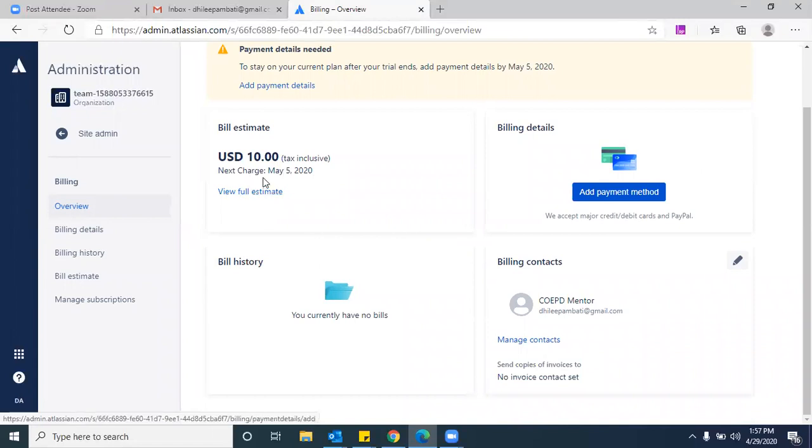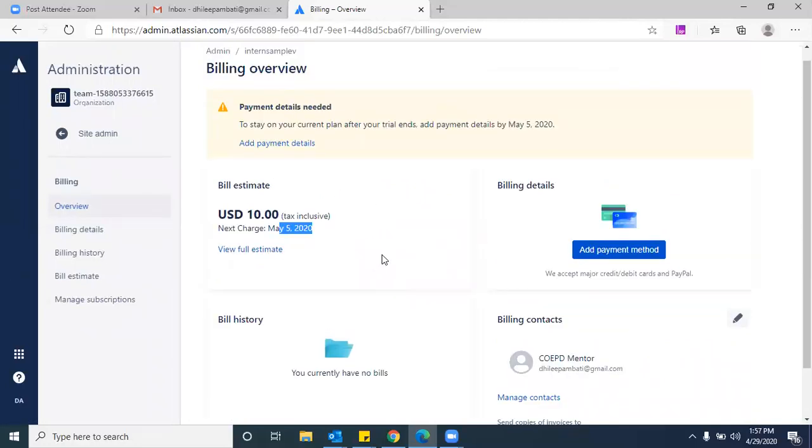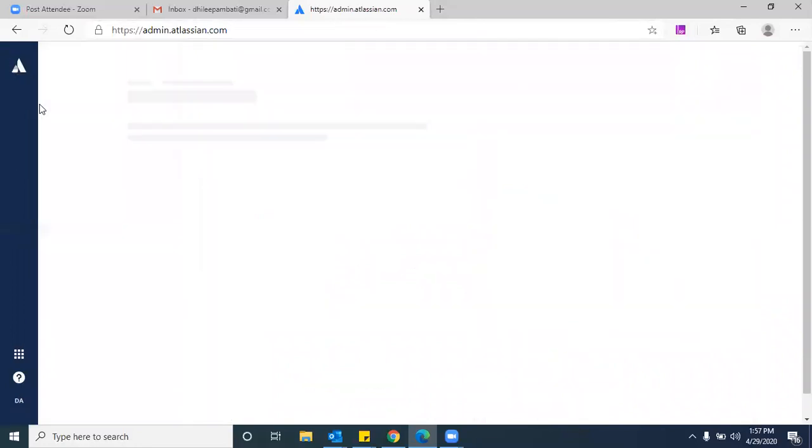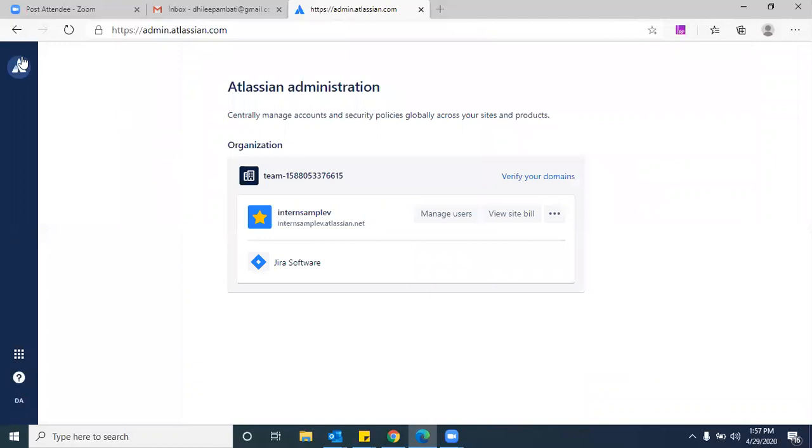See, your last date is May 4th. Sorry, May 5th is your last date. Another 6 days we have. Clear on this? So after this expiry, can we see our work actually? Yes, we can see our work, but we are unable to do anything, as per my understanding.